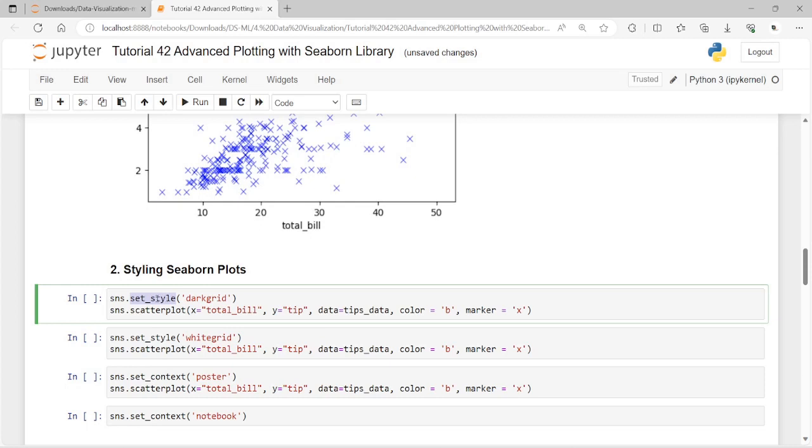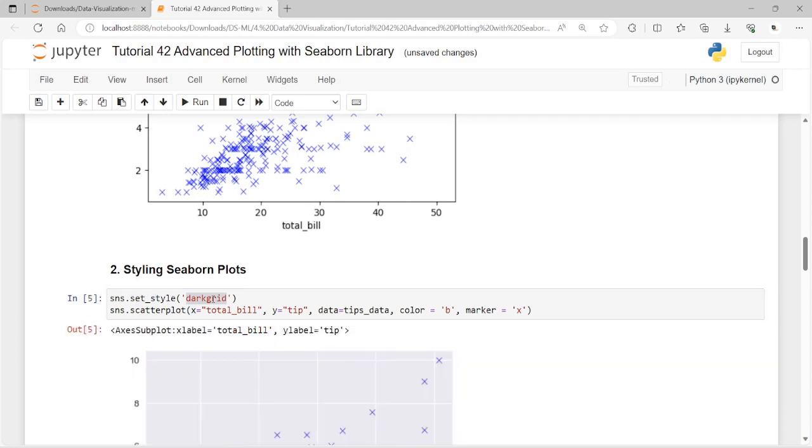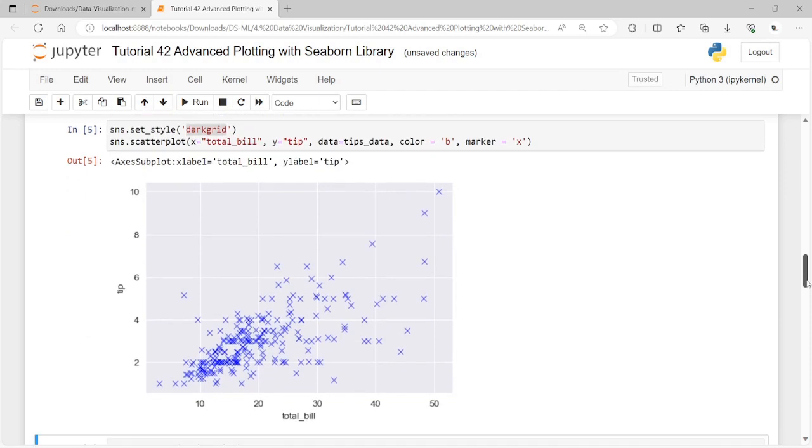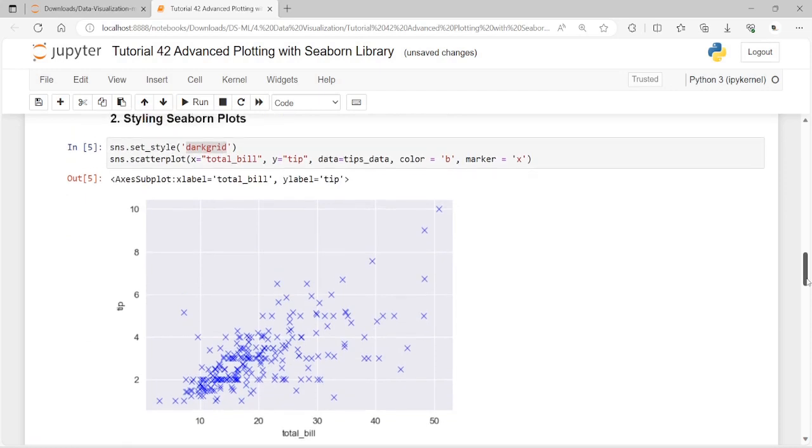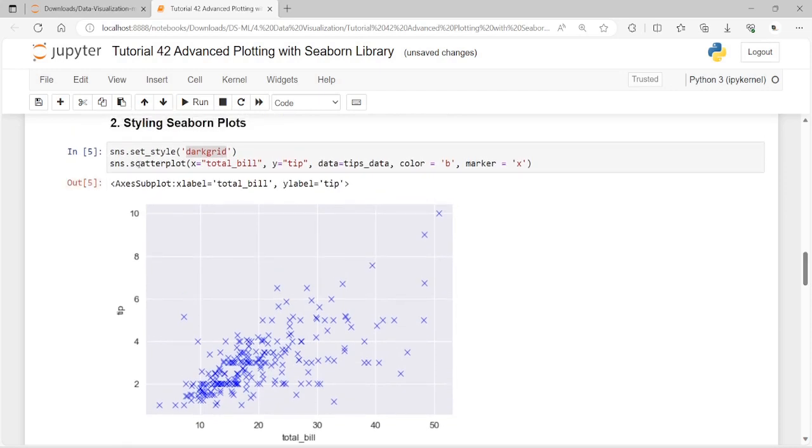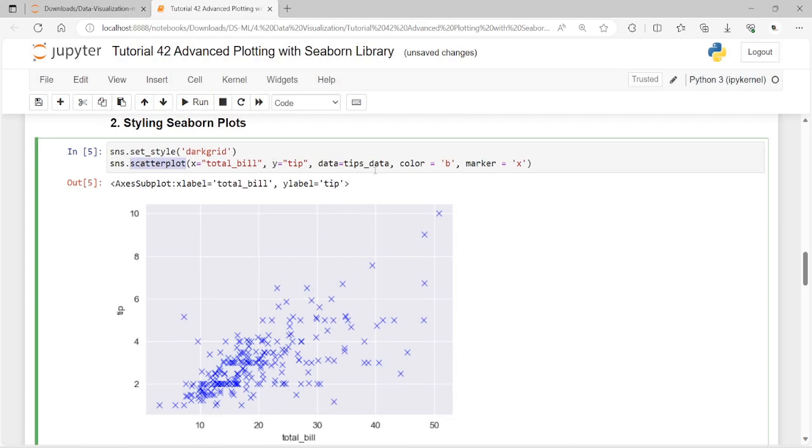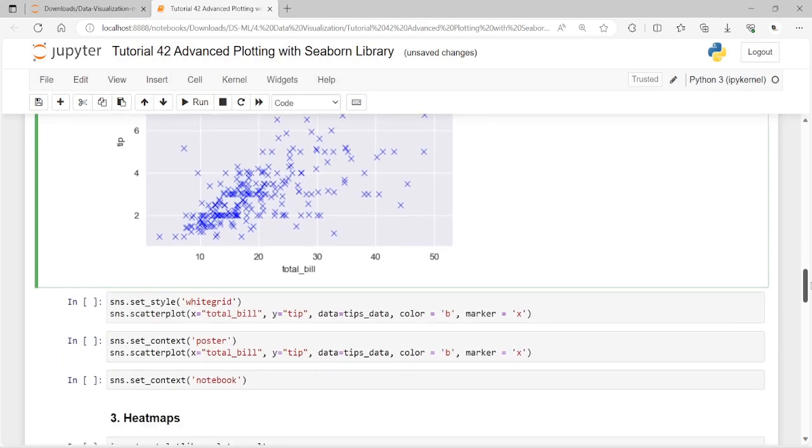And let me explore that. So first of all, here I have provided the dark grid. Kindly have a look at how the dark grid looks. Have a look at the background. And of course, it is all about the same scatter plot, the same scatter plot with the color B and the marker X. One and only thing, we have included the dark grid using set style.